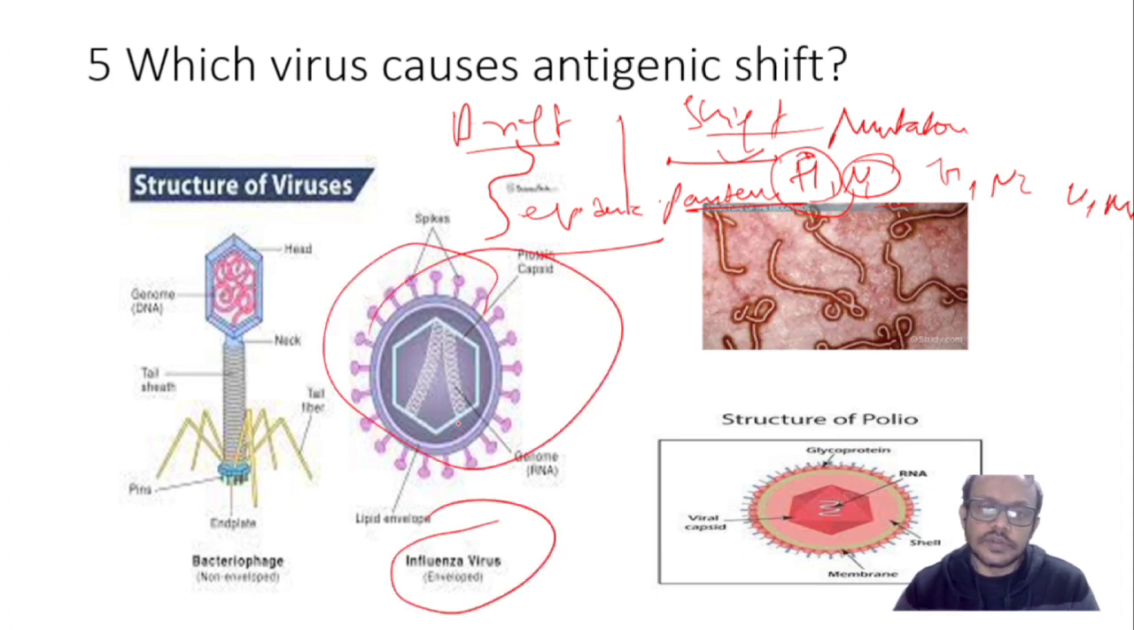So this diagram is there. Which virus shows antigenic shift? That is the influenza virus. This is the Ebola virus. This is the polio virus. This is the bacteriophage.